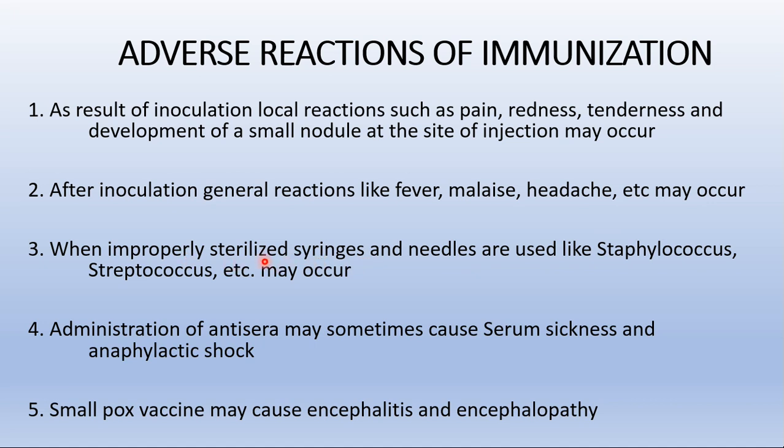When improperly sterilized syringes and needles are used, you are going to have infections like staphylococcus, streptococcus, etc. Administration of anti-sera may sometimes cause serum sickness and anaphylactic shock. That means we get hypersensitivity reactions too with the administration of immunization. And the smallpox vaccine may also sometimes cause encephalitis and encephalopathy. So these are certain adverse reactions because of immunization.